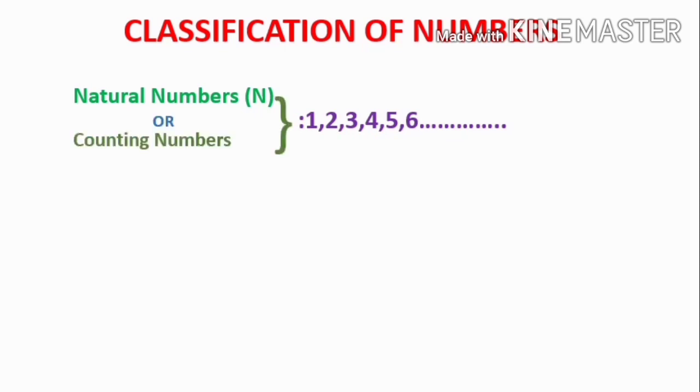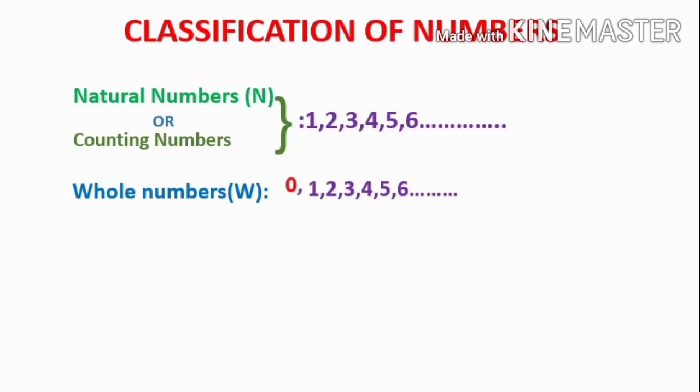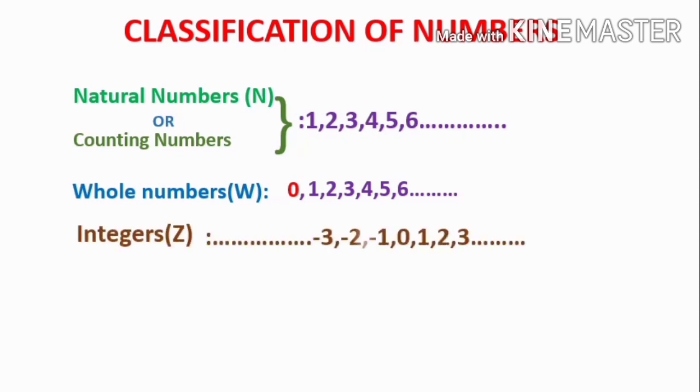The next classification is the whole numbers. As we all know, the natural numbers include 1, 2, 3 and so on. When we include 0 with the natural numbers, we get the whole numbers. And the next type is integers. Integers are the combination of negative numbers, 0 and the positive numbers.